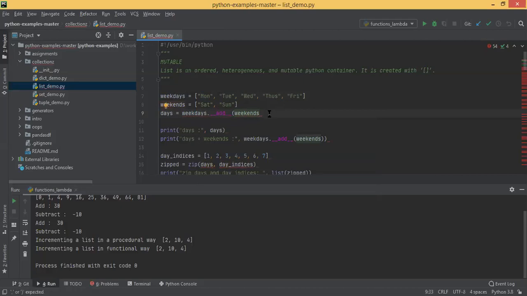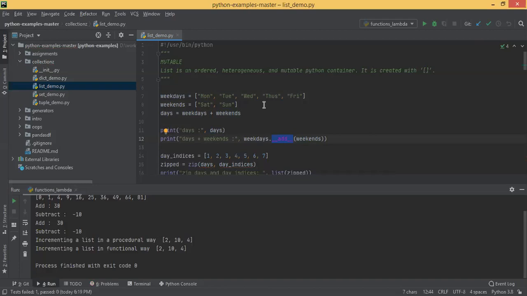I have used it in the next statement. Then you are printing days colon, then you are mentioning this date. Another syntax is you can directly call underscore underscore add also.